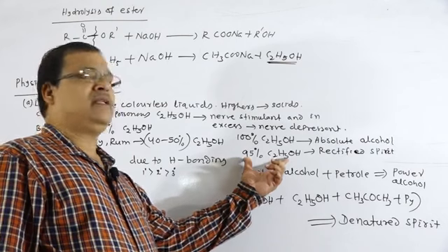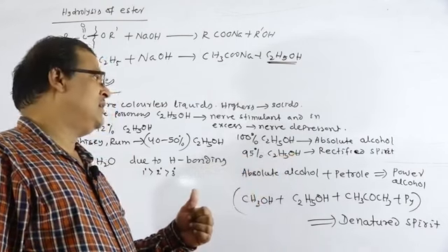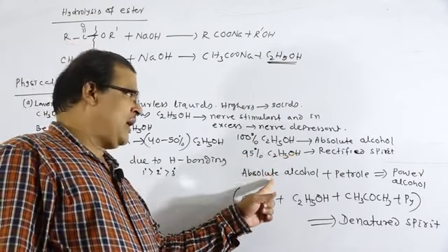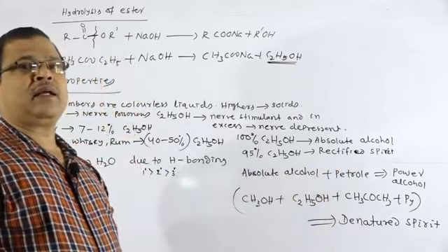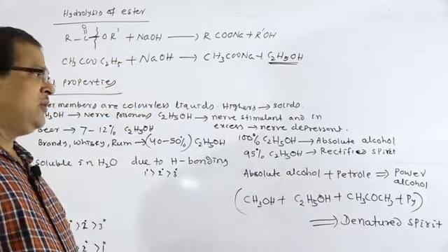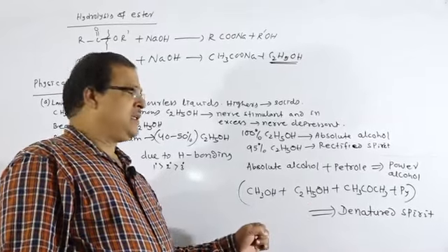95% ethyl alcohol is known as rectified spirit. The mixture of absolute alcohol and petrol is known as power alcohol, which can be used instead of petrol. So what is the meaning of denatured spirit?